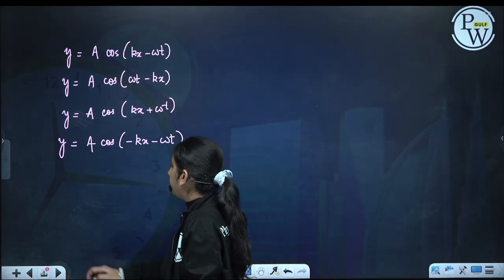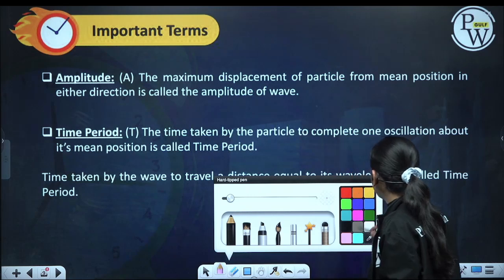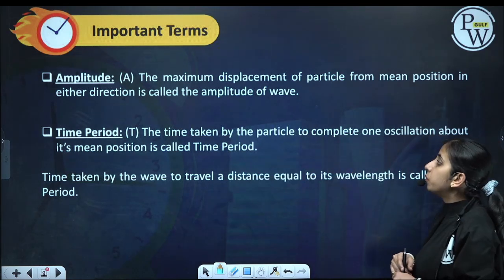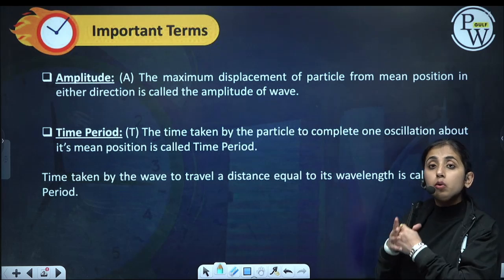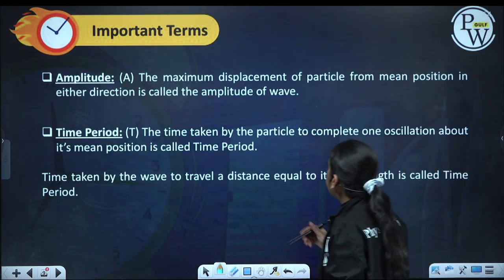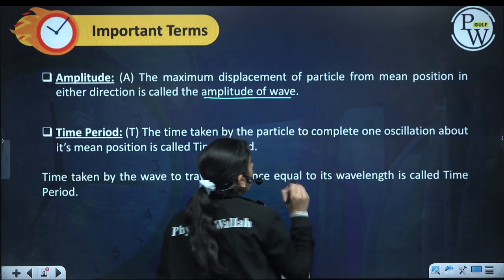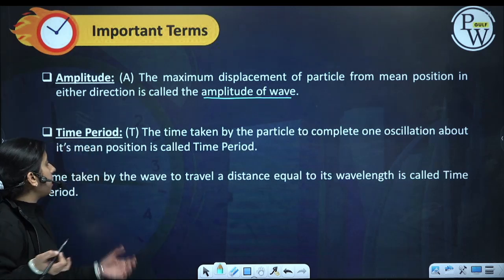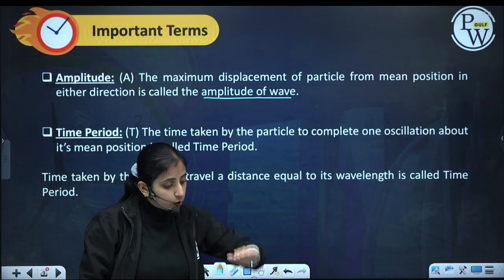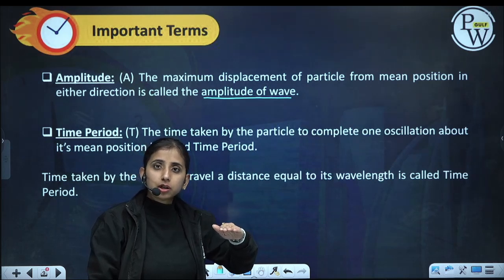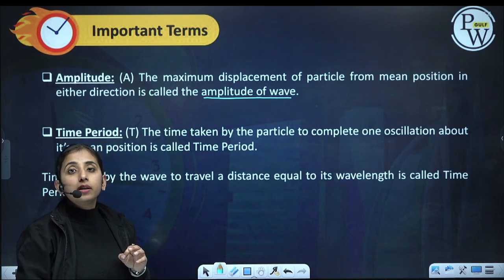Now let us learn about some important terms about waves. First is amplitude: the maximum displacement a particle can do from its mean position, in either direction, is called the amplitude of the wave. Time period: the time taken by the particle to do one complete oscillation is called the time period.